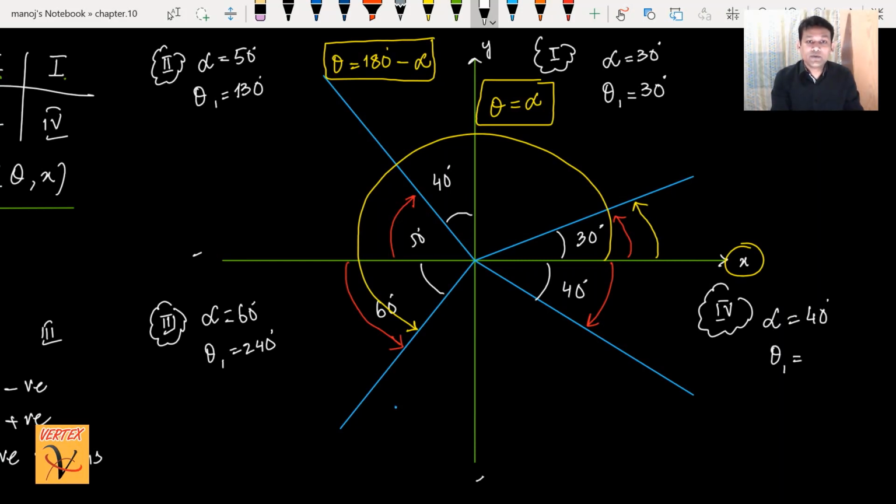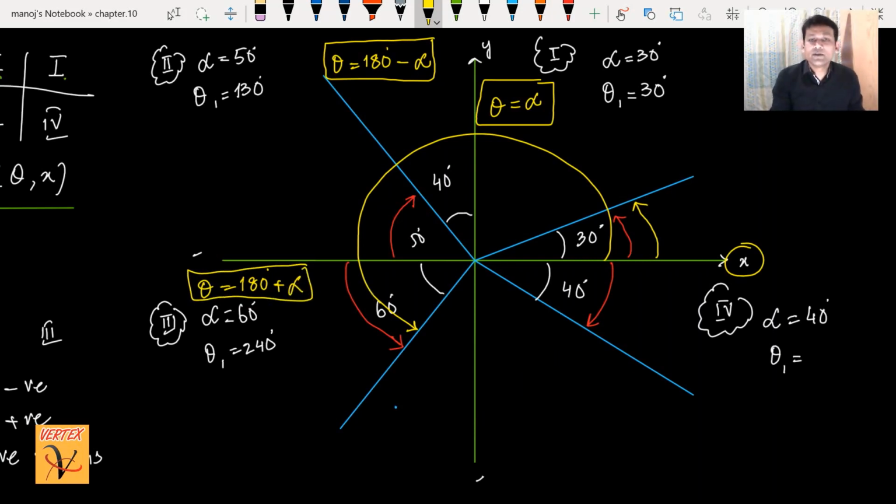So what's the rule we have to write? The formula we can write here: theta is always equal to 180 degrees plus alpha. That's the rule, and we can make a formula.